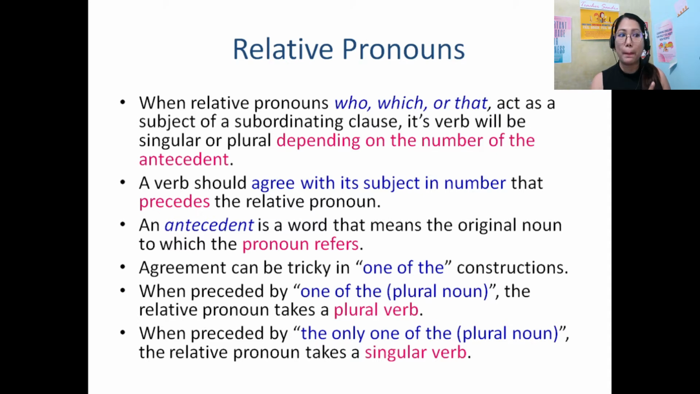"One of the" takes a plural verb. "The only one of the" takes a singular verb. So don't be confused with the indefinite pronoun, because "one of the" is the subject there, an indefinite pronoun. That's why we take the singular verb. But in the relative pronoun, we have to use the plural verb.